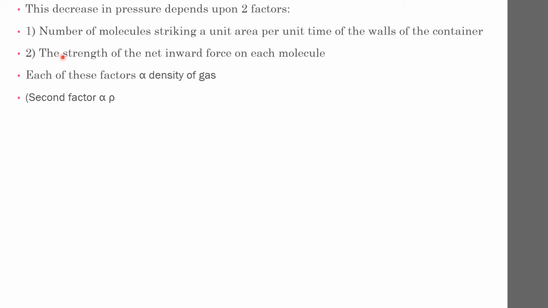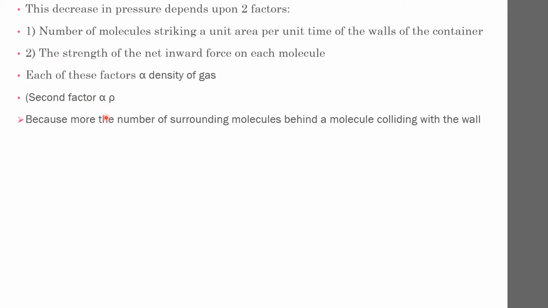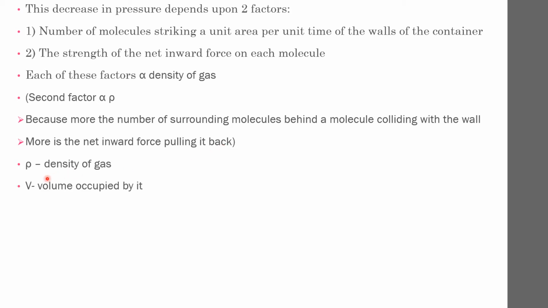The second factor also depends upon rho, because the more surrounding molecules behind a molecule colliding with the wall, the more is the net inward force pulling it back. So rho is the density of the gas, and V is the volume occupied by the gas.